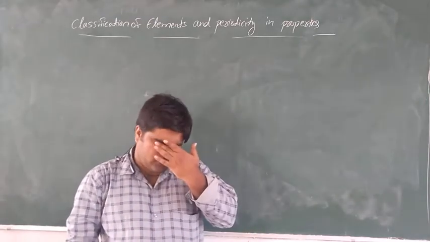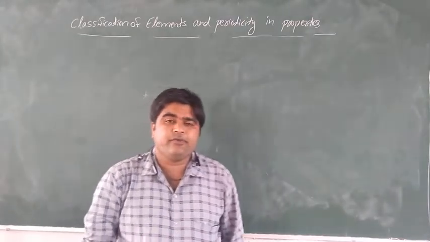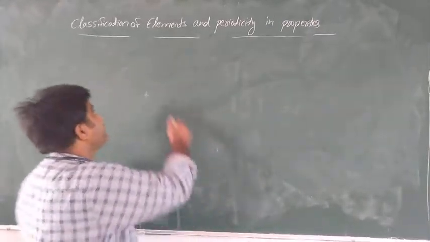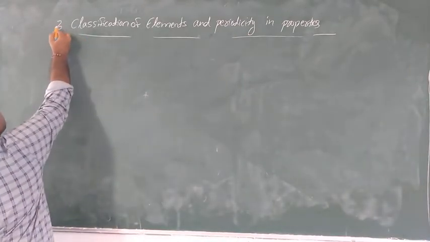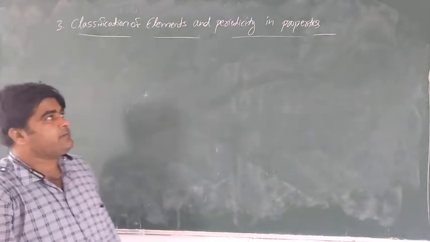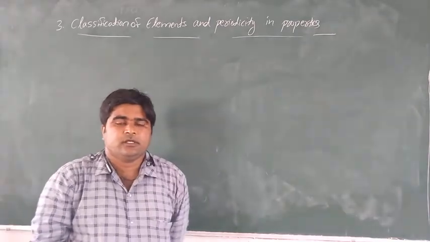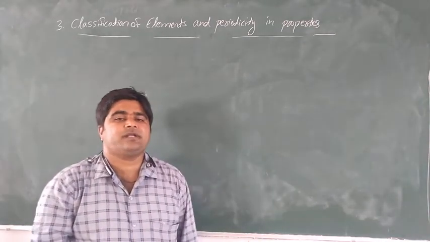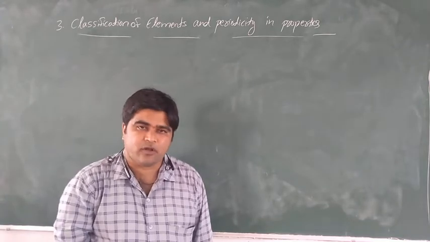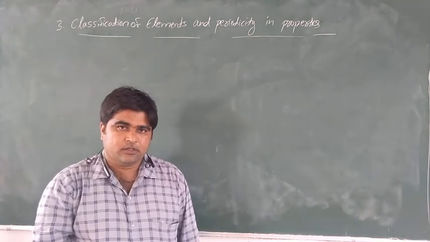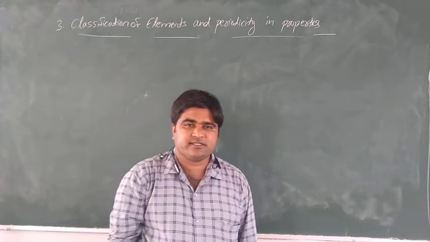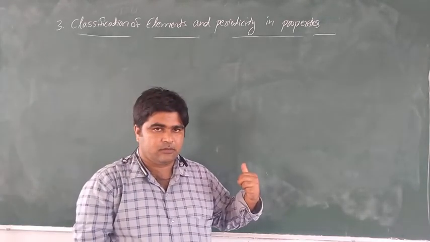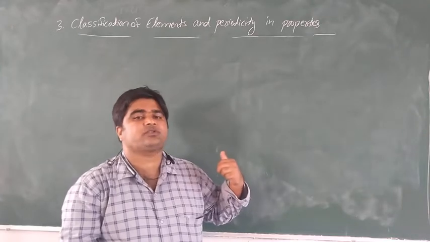Today we are going to discuss Unit 3, classification of elements and periodicity in properties. From this chapter, which belongs to inorganic chemistry, 4 marks will come.